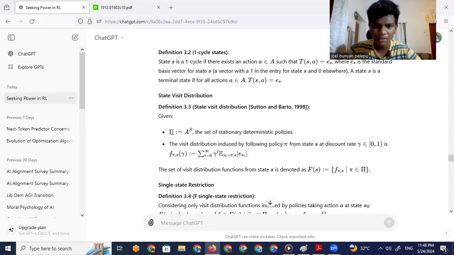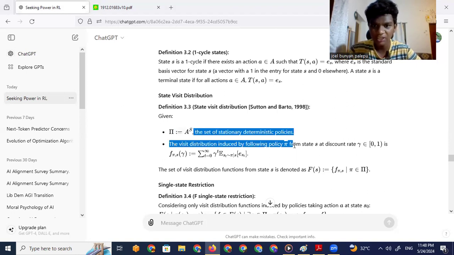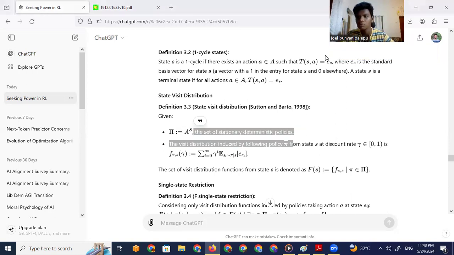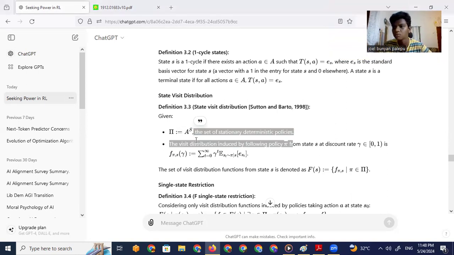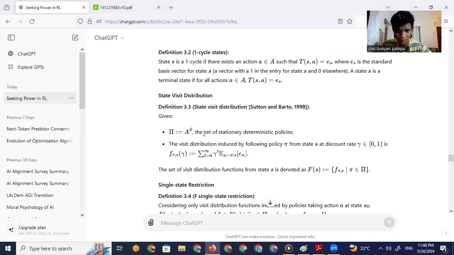Given some variable equal to the set of stationary deterministic policies, the visit distribution induced by following policy pi from state S at discount rate gamma belongs to 0 and 1. That could be anything, right? That is what that means.